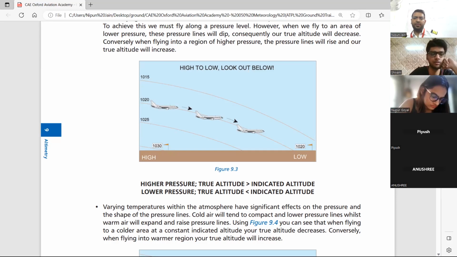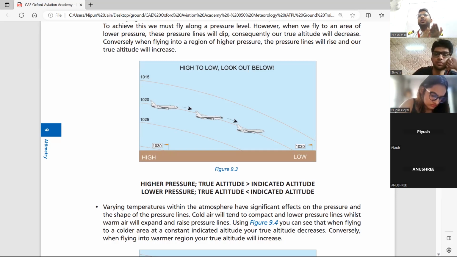Okay. So what it says, high to low, look down below, low to high, you are up in the sky. That is the other one. ठीक है, इसका मतलब क्या हुआ? High to low मतलब high temperature to low temperature, या low pressure. Yes, Shiva? It will overread and underread depending on the case. Yes, yes, I'm coming to it. ठीक है.